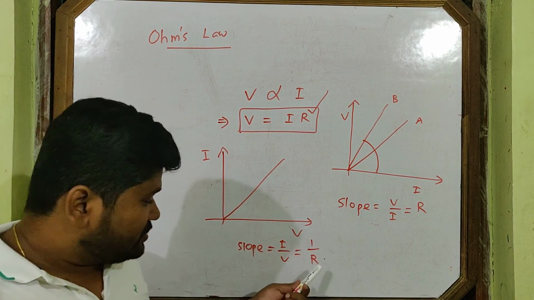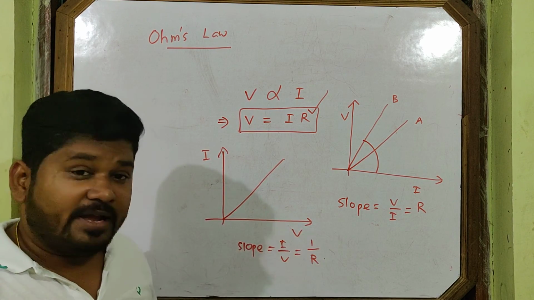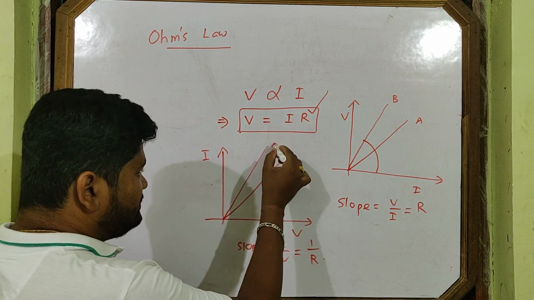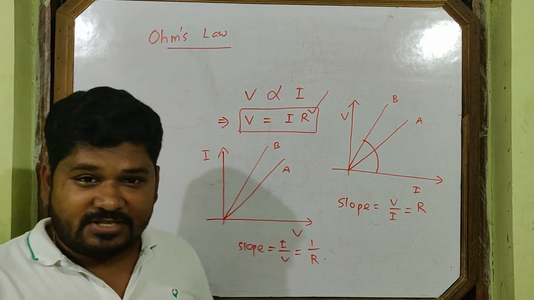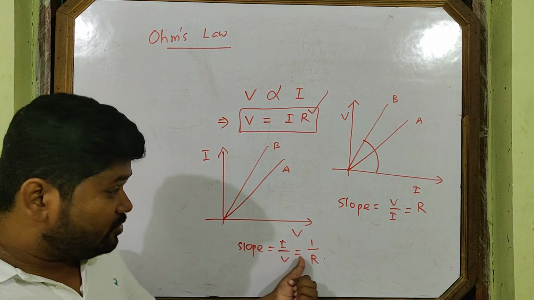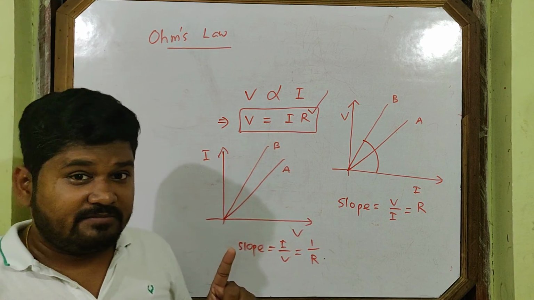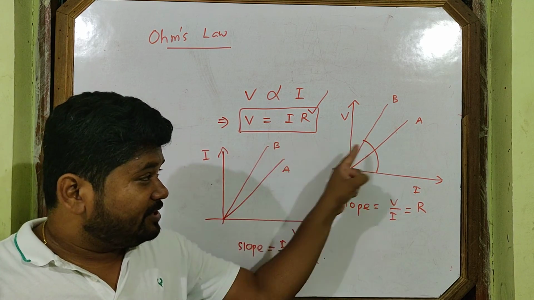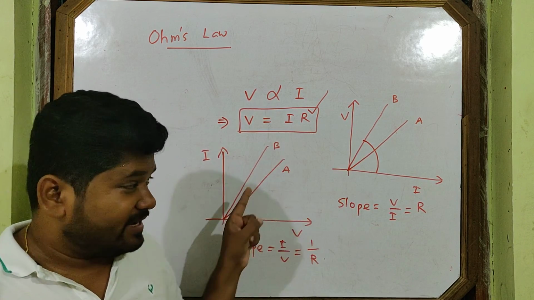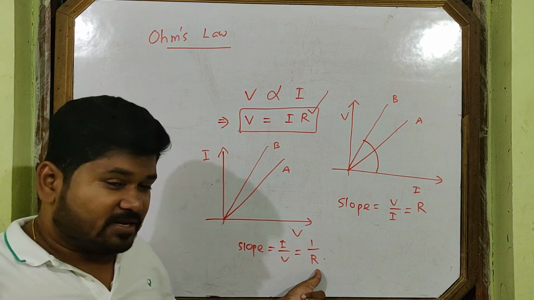Okay, we will go to that. So this is the reciprocal of resistance, I by V. This is 1 by R. Slope is equal to 1 by R. In this case, suppose the question will come, A and B, which has more resistance? First we will see what the slope provides. This is V-I or I-V. These two questions come in exam. You will mark which quantity is taken on the y-axis.